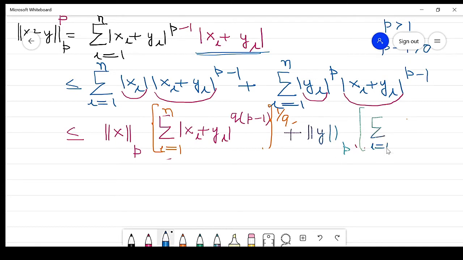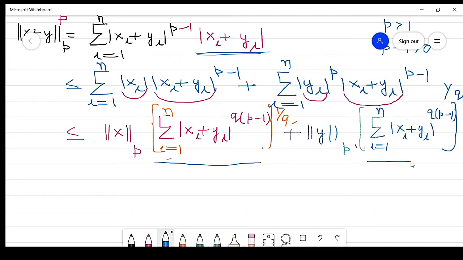I running from 1 to n, of xi plus yi raised to power q into p minus 1, and this is again raised to power 1 by q. Clear? So this term and this term are the same. Remember, now my purpose is to simplify this term. How can we simplify this term?